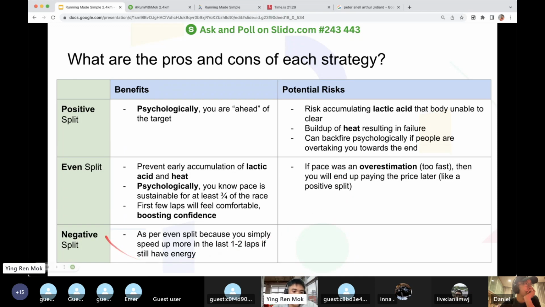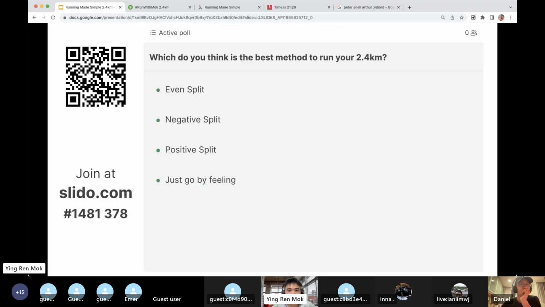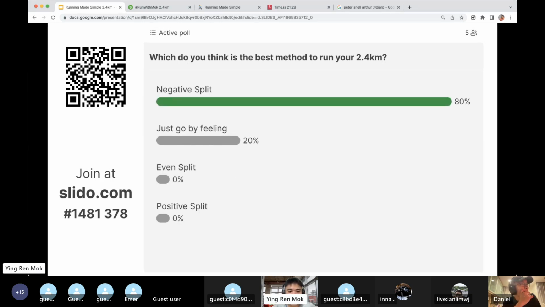Now negative split is not so much different from an even split, because you simply speed up more in the last 1 to 2 laps if you have energy. Very straightforward, right? Now, okay guys, which do you think is the best method to run a 2.4 km? Do you like to chiong and front load your timing first and then see how you fare later on? Which do you think is really the best method? Okay, everybody says negative split. Wow, fantastic. Everybody giving the model answer.